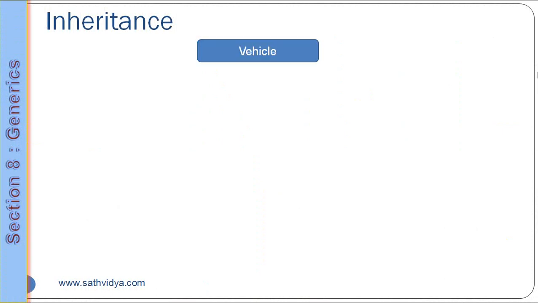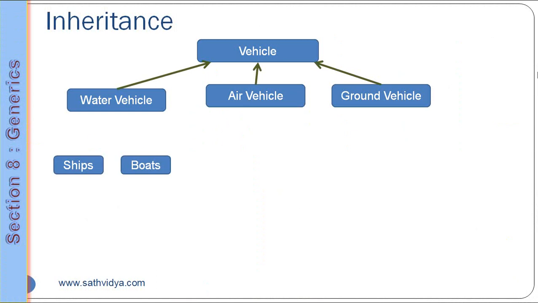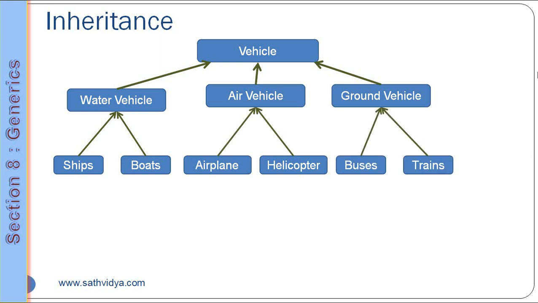So here I have a vehicle class which has three subclasses: water vehicle, air vehicle, and ground vehicle, which extend the vehicle class. Coming to water vehicle, there are ships and boats which extend the water vehicle, and airplane and helicopter extend the air vehicle, and buses and train extend the ground vehicle. Here we'll concentrate on one level, which is ships.